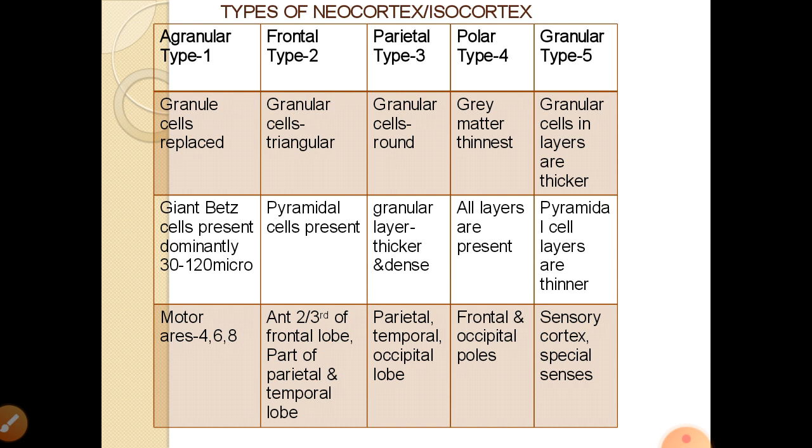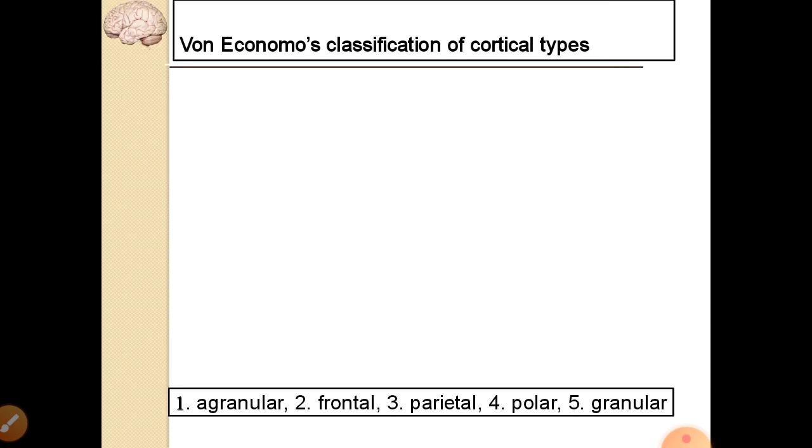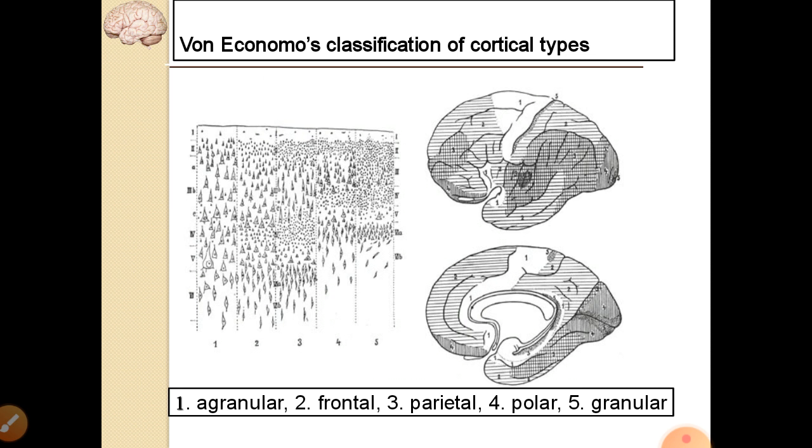Then the granular type of cortex, or type 5 cortex. Granular cells are present in large numbers and thick layers. The pyramidal cell layer is very thin, with minimal pyramidal cells. This granular type of cortex is present in the sensory cortex and the areas which receive special sensations. So all sensory areas may contain these granular types, with highly packed cells and thick layers of densely packed cells. These are the different areas. You can see the motor area, then the prefrontal area, then the granular and polar areas. This diagram is showing these different areas.